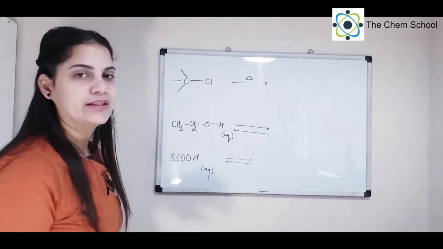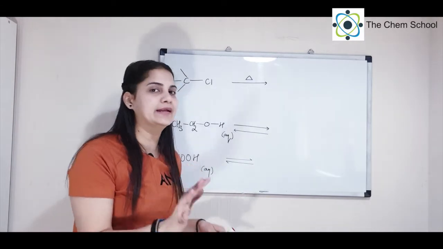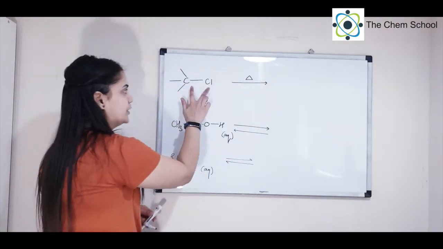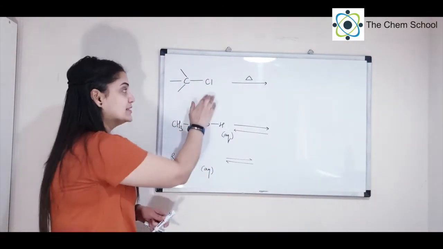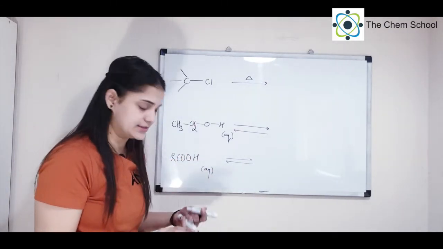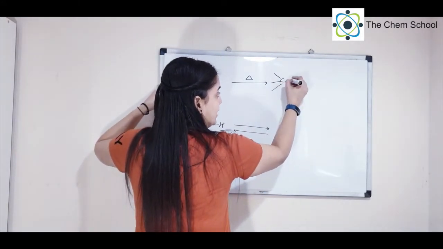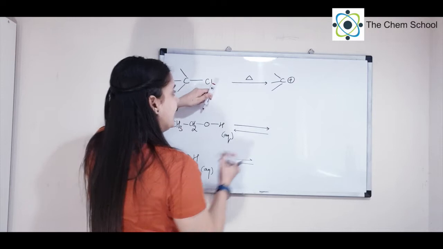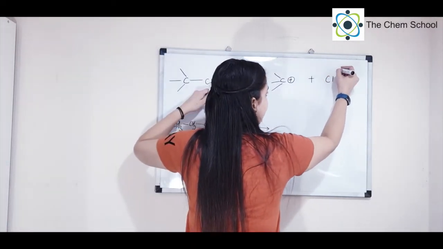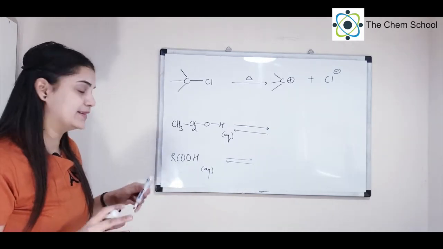Have a look at the first one. We said, just remember, the more electronegative atom will take the negative charge. In this case, you can see you have C and Cl, and we know that Cl is more electronegative, so just give the negative charge to chlorine. That's it. What you will get over here is this tertiary butyl carbocation, and you will have Cl minus, that is chloride anion. This was very simple, but have a look at the next one.